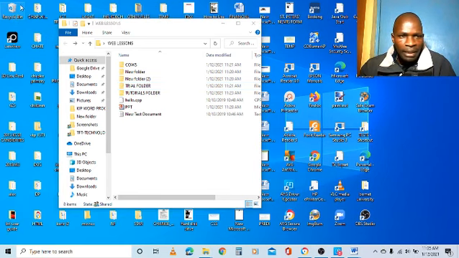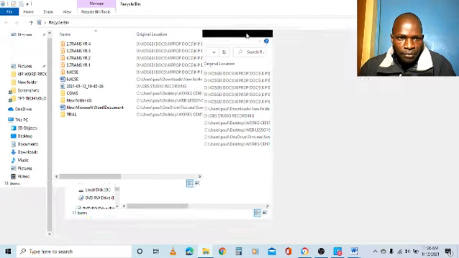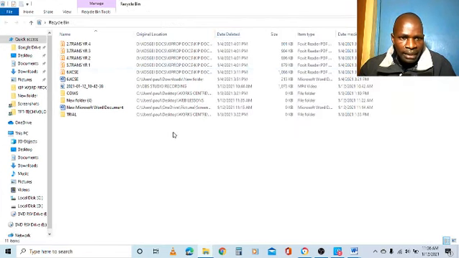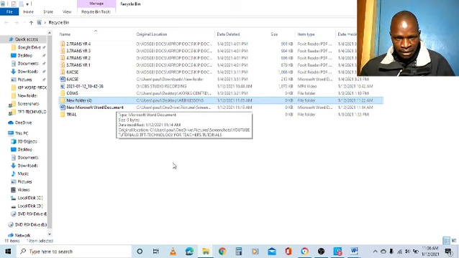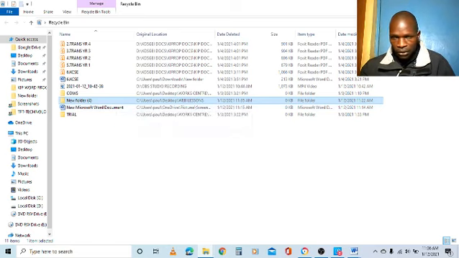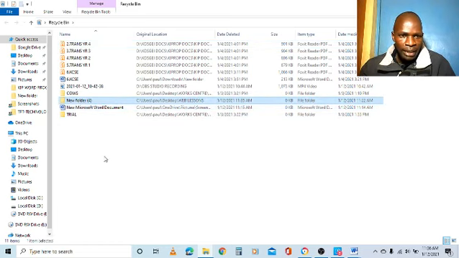I can open the recycle bin by double clicking. Open. Oh yes, I can see new folder 4 here. Yeah, this one I deleted. It's already there, the one which was deleted. So I want to restore this folder. I have realized that I should not do it. So I need to click this folder and right click and restore.